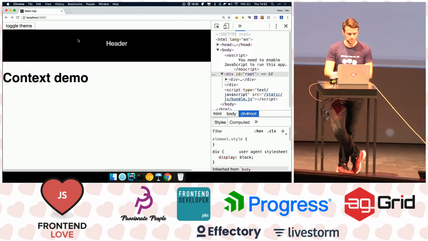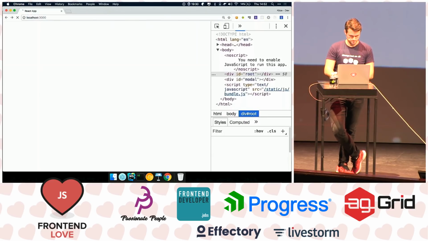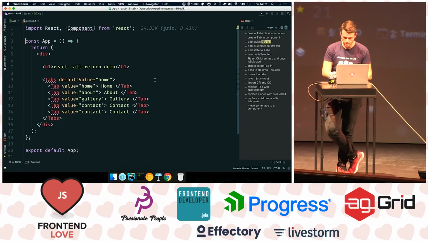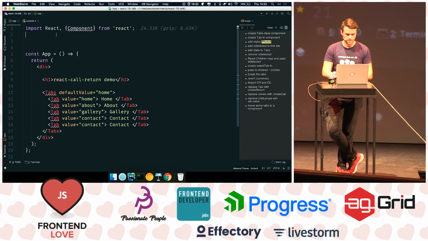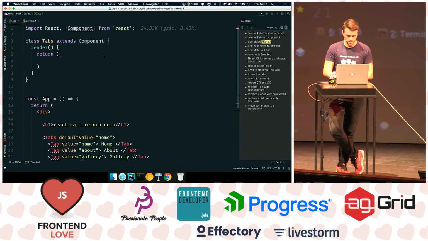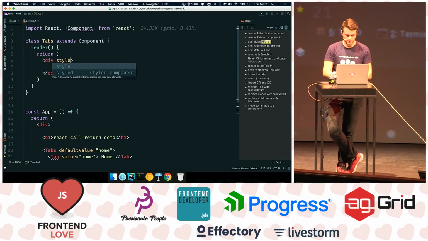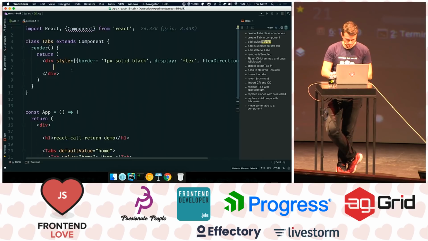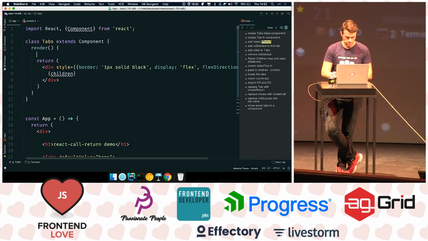I'm going to delete the components. And now we have undefined, because we need to define everything. So first thing I'm going to do is create a tabs component. And what it's going to do is render some tabs. Let's just add style and flex direction, one of them will work. We're just going to put the children here for now. Nothing else.